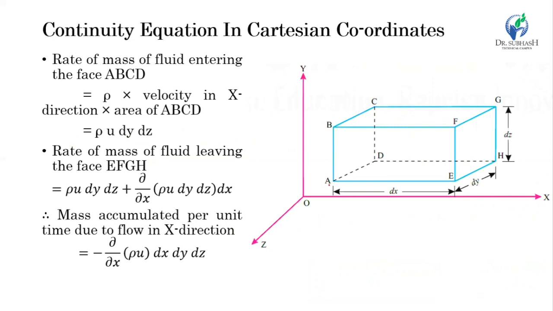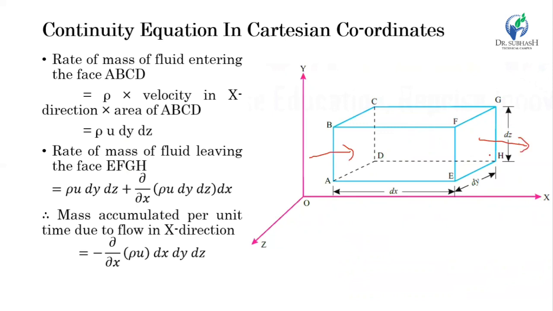for the sake of simplicity, for easy understanding, let's consider the left hand side is ABCD and the right hand side is EFGH, and accordingly we will consider the dimensions. Then for the continuity equation, let's consider the rate of mass of fluid entering the face ABCD and the rate of fluid mass leaving the face EFGH.